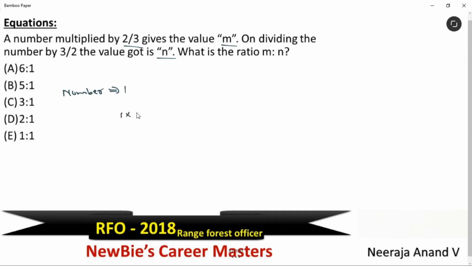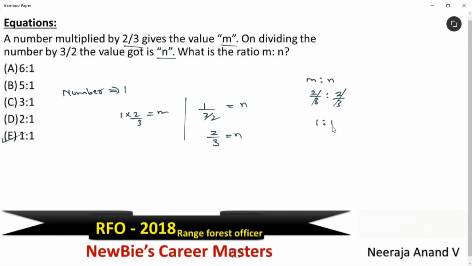That means 1 into 2 by 3. This value is m. Then, on dividing the number by 3 by 2, that means like this. This value is n. We can rewrite this as 2 by 3. See, both are same, no? M is 2 by 3 and n is also 2 by 3. Answer is 1 is to 1. Or else what we have to do? We have to take the ratio like this. This is 2 by 3 is to 2 by 3. This is 1s are 1 is to 1.